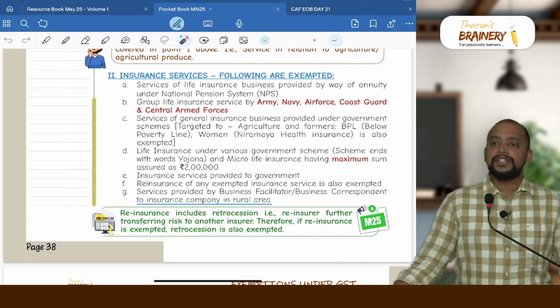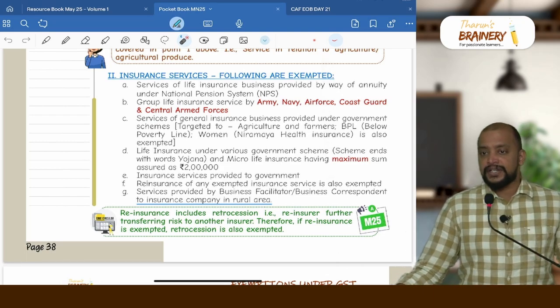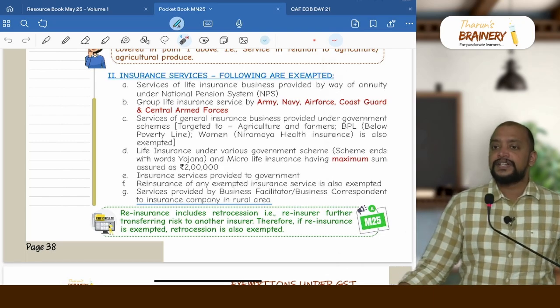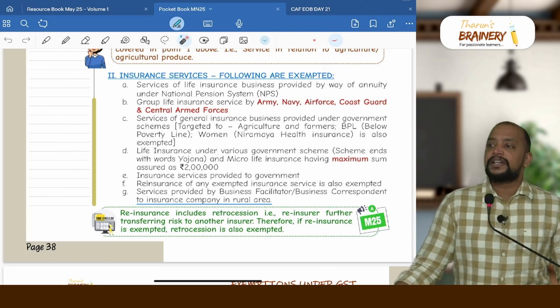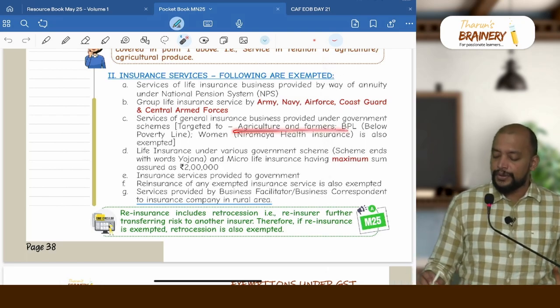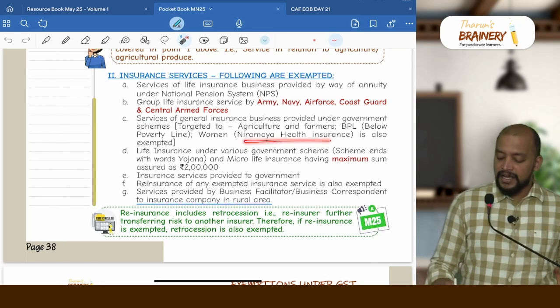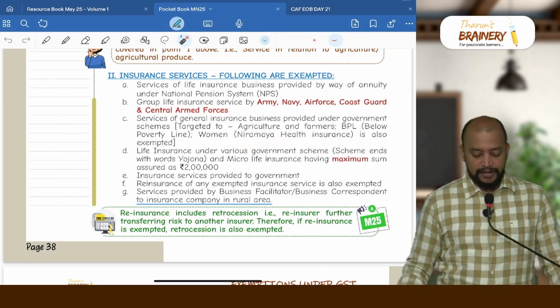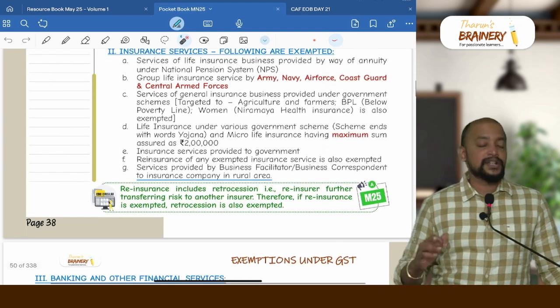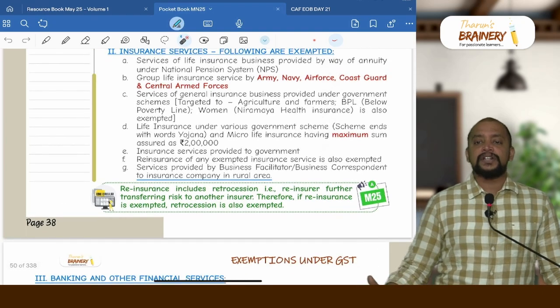Then there is an insurance company which is providing general insurance services. That general insurance service is under government notified schemes. Basically, government notified schemes will be targeted to agriculture and farmers, below poverty line, women, and even Nirmaya health insurance is also exempted. Then next we have an insurance company which is providing life insurance services.